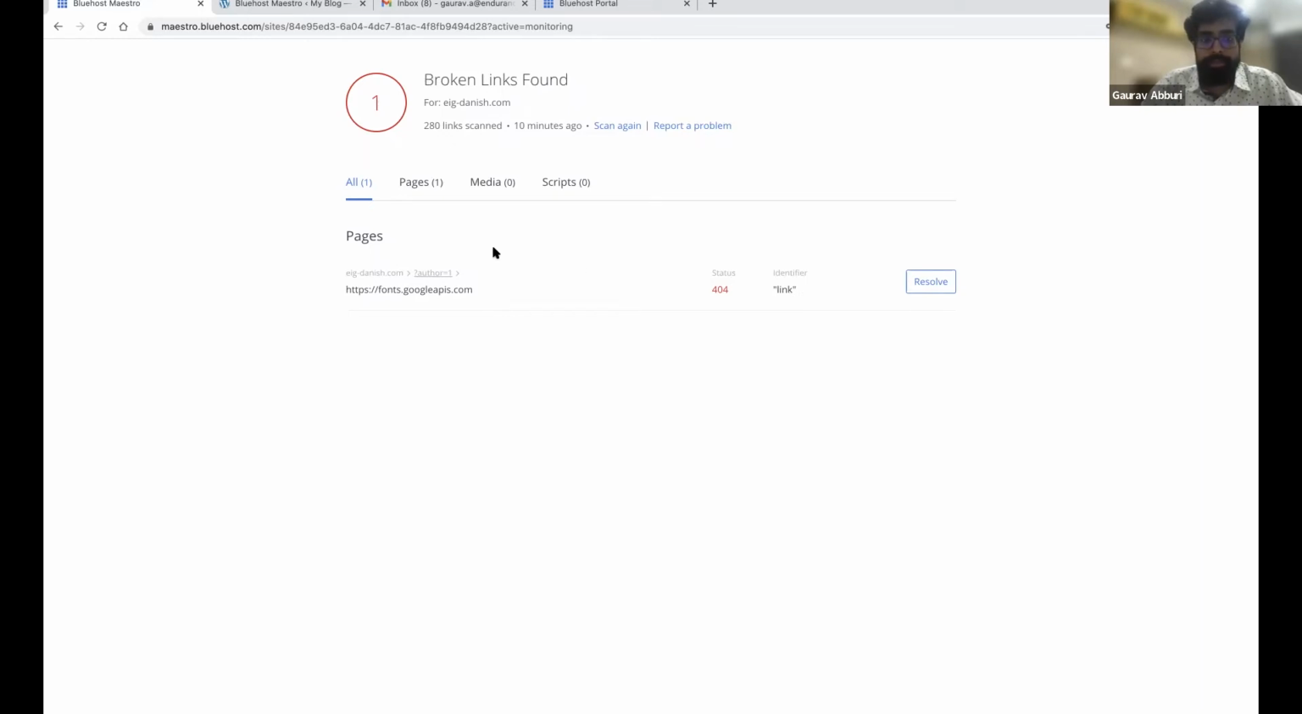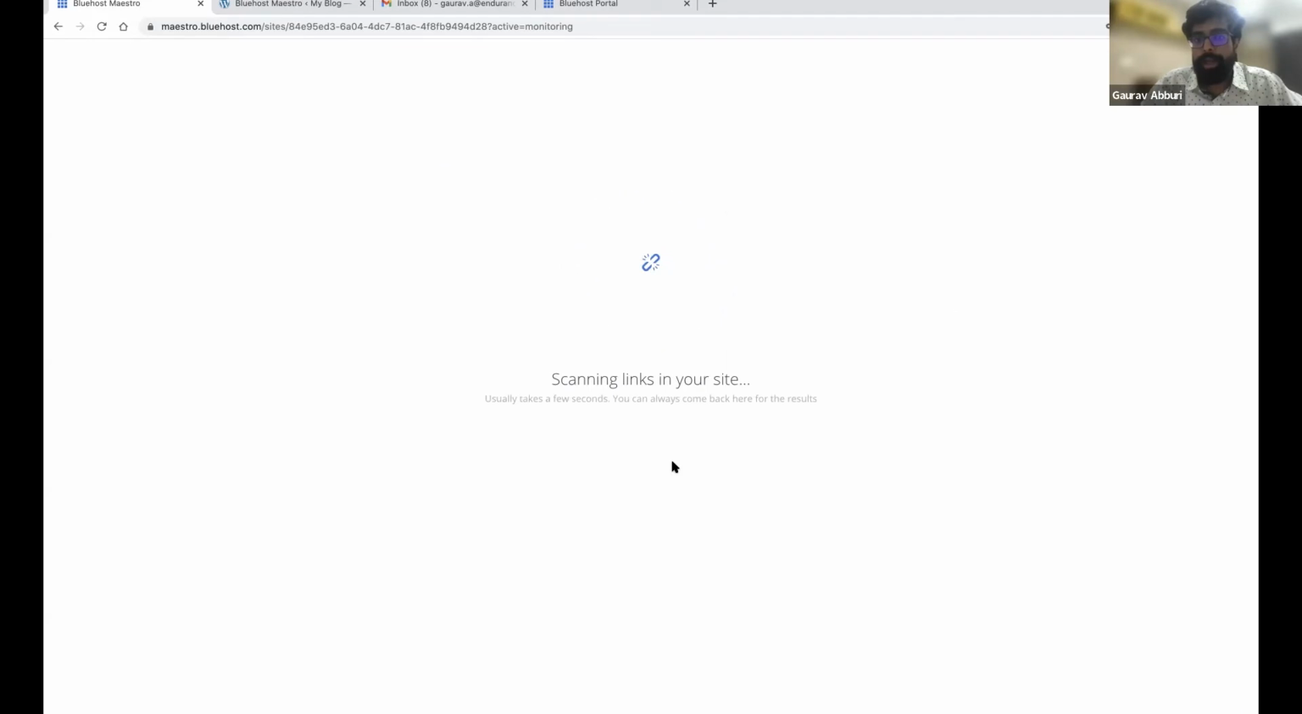And as you can see here, you also get a categorized view. We categorize broken links into pages, media, and scripts, so it is easier for you to debug. Also, this resolve action would take you to this particular path inside the WordPress admin, so you can easily fix the broken link. And once you've fixed the broken link, you can click scan again. This would do a rescan of your site. It will scan all the links again.